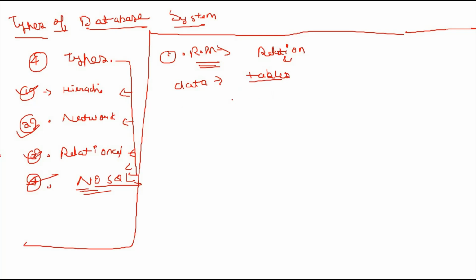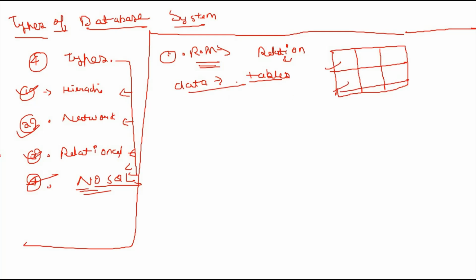A relation is used to represent data. One important point I have to mention is that all your data will be stored in the form of tables. There are entities and attributes, which we will learn about in further concepts.